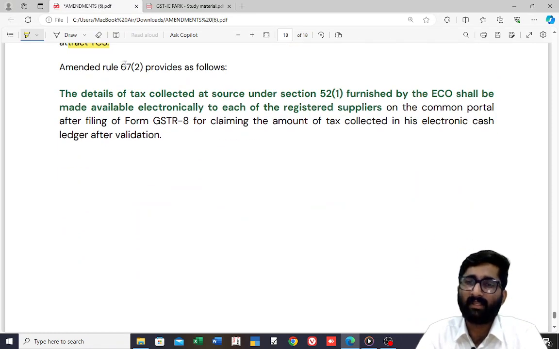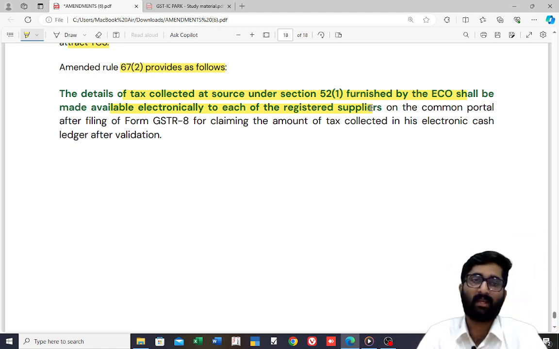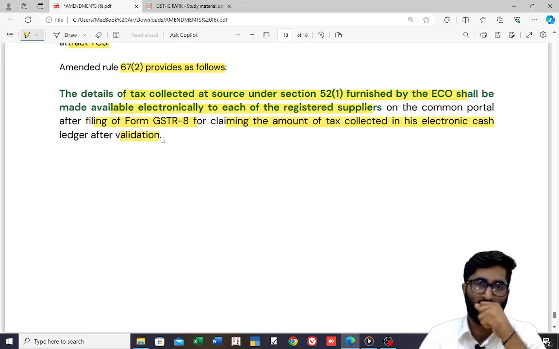Amended rule 67(2) provides as follows. The details of tax collected at source under section 52(1) furnished by ECO shall be made available electronically to each of the registered suppliers. Only to registered suppliers under GST, those who are registered, you give the statement on the common portal after filing GSTR 8 for claiming the amount of tax collected in his electronic cash ledger after validation.